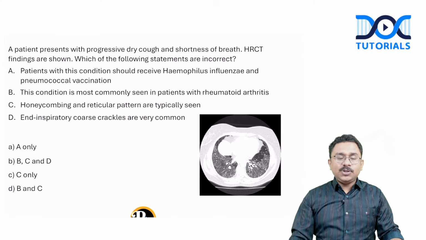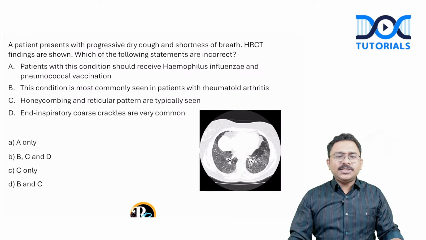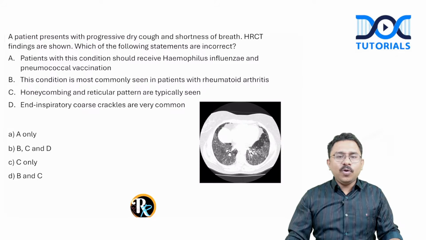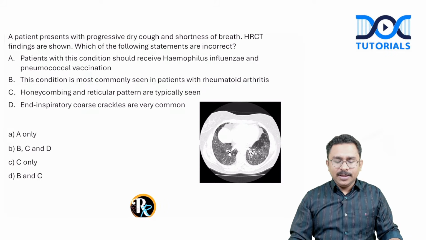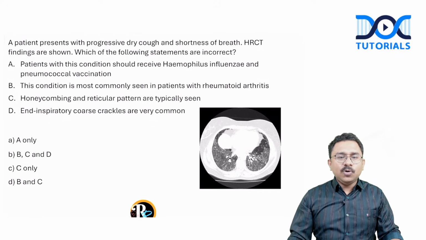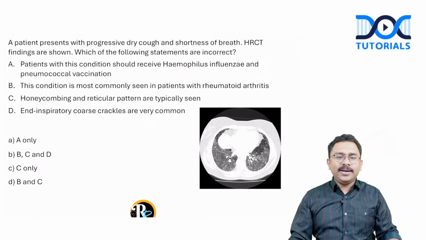A patient presents with progressive dry cough and shortness of breath. HRCT findings were shown in the question. Which of the following statements are incorrect? Patients with this condition should receive H. influenzae and pneumococcal vaccination. The condition is most commonly seen in patients with rheumatoid arthritis. Honeycombing and reticular pattern are typically seen, and inspiratory coarse crackles are very common.